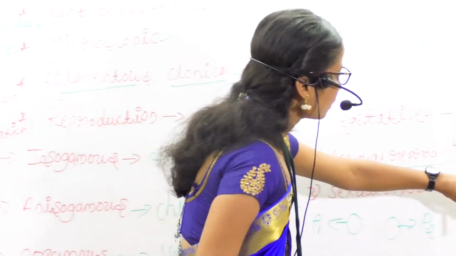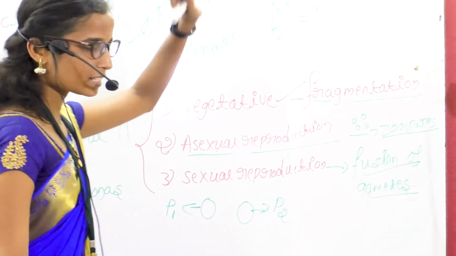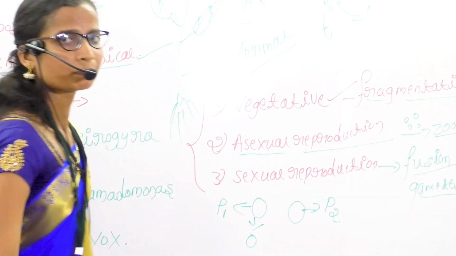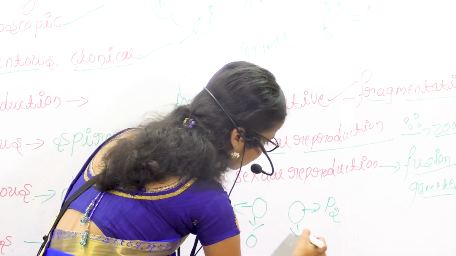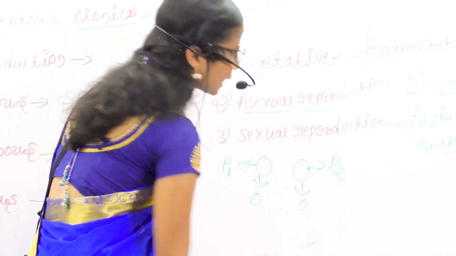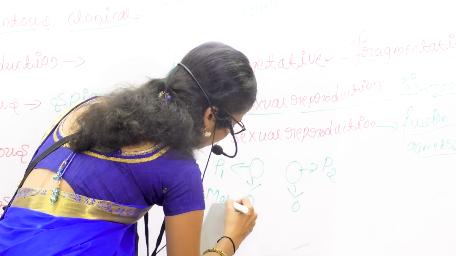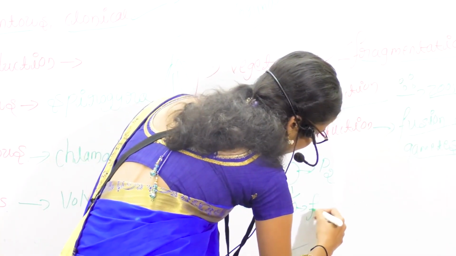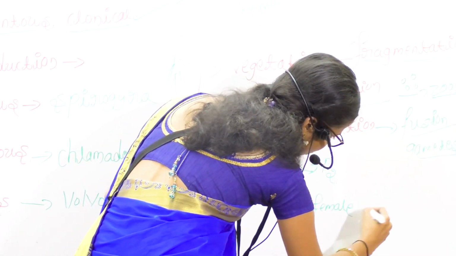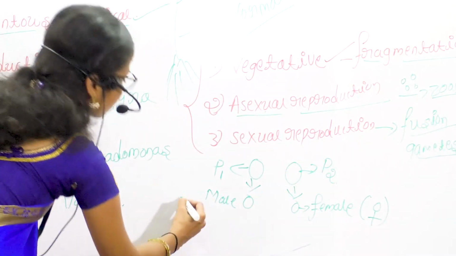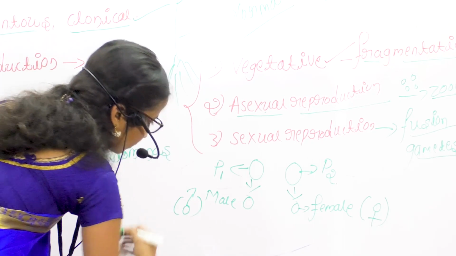Here fusion of gametes is nothing but this plant produces one type of gamete and this plant produces another type of gamete. Here it is the male gamete and this is the female gamete. So this is the indication of female and this is the indication of male.